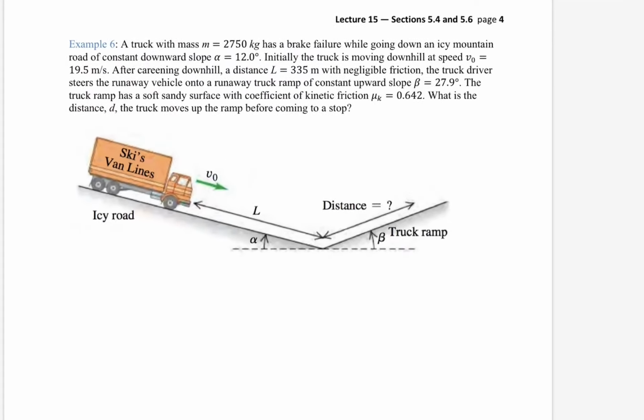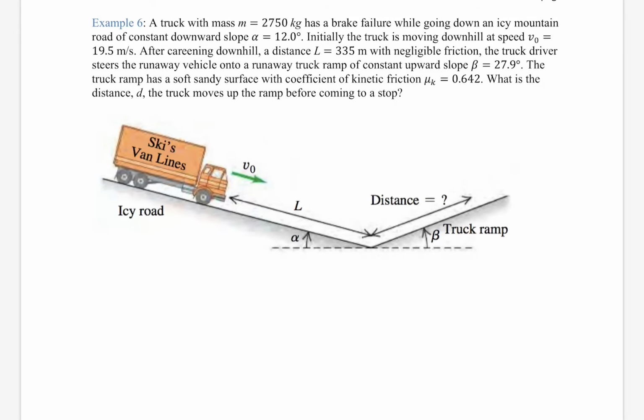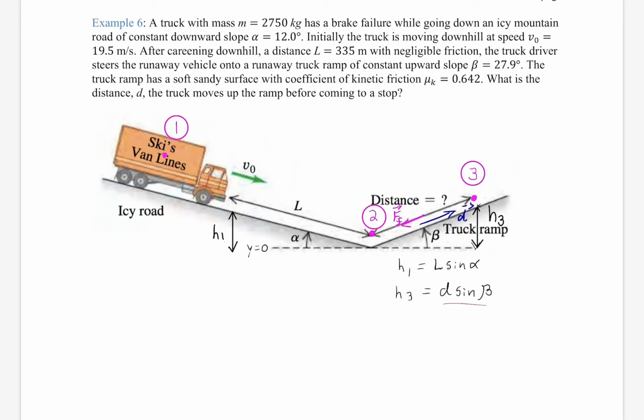Okay, last one. I'd mentioned this a minute ago as an example. It really highlights not being able to skip a step, unlike we could have with mechanical energy, because we have 3 points. We have point 1, point 2, and point 3. Between point 1 and point 2 is entirely mechanical. There's no friction between point 1 and point 2.